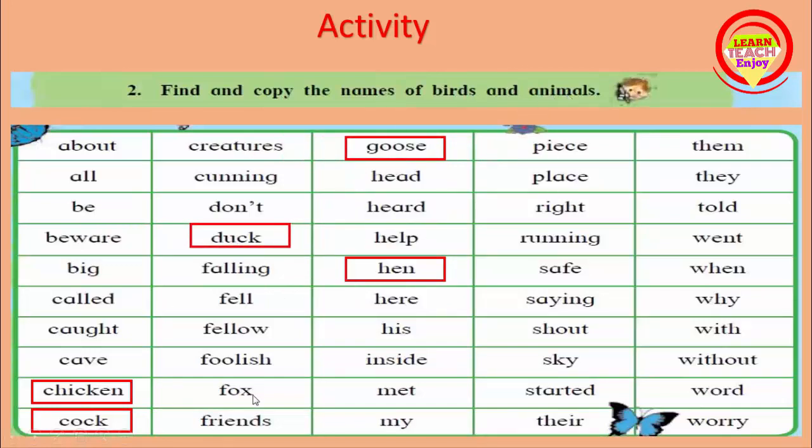The name of animal is fox. Only one name of animal is given here. You write all these names of birds and animals in your notebook.